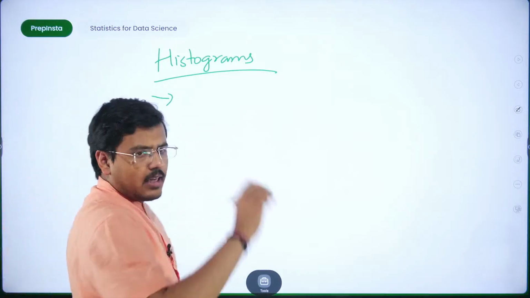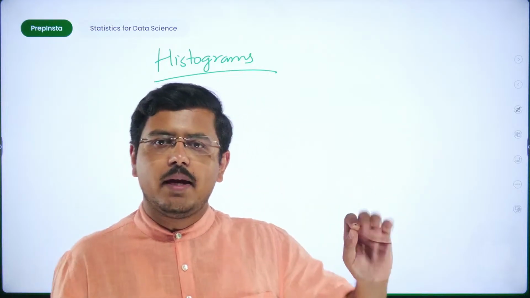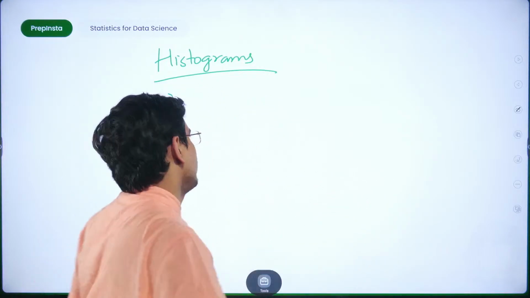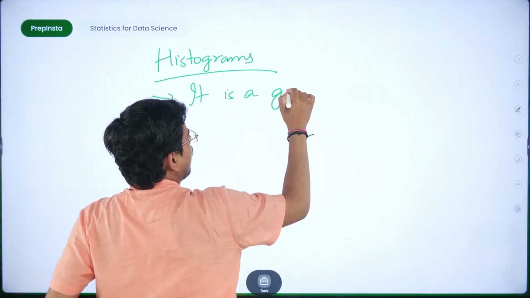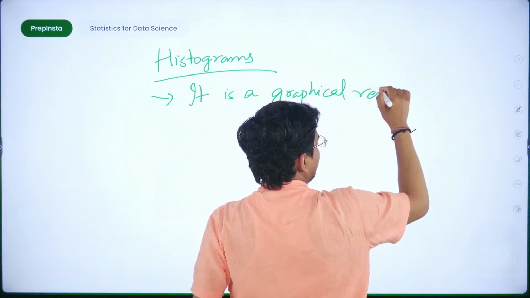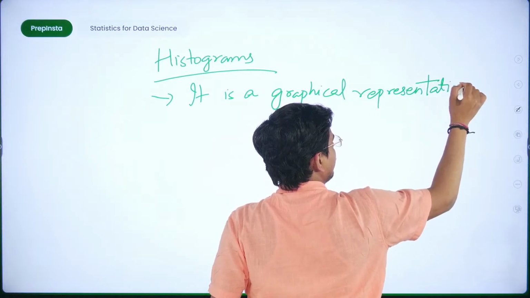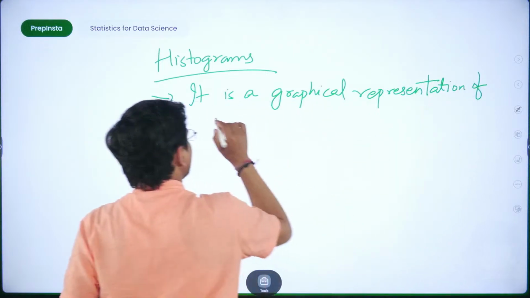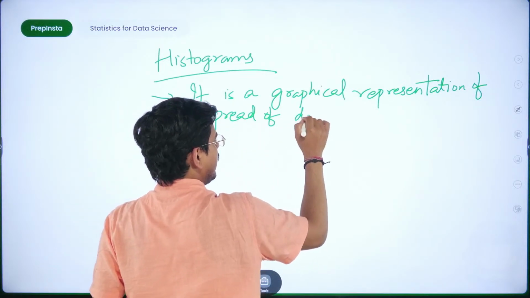So if I write its technical definition, everybody, you do one thing, take a register, take a pen, start writing its definition, fine. Basic definition: it is a graphical representation of spread of data, fine.